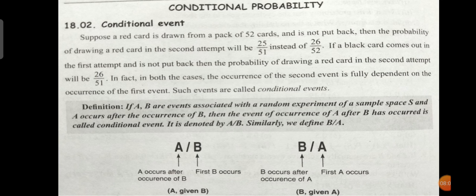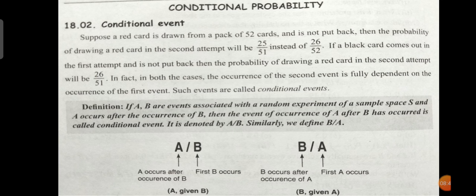If A and B are events associated with a random experiment of a sample space S, you know what a sample space and a random experiment are. If the event A occurs after the occurrence of the event B, then the event of occurrence of A after B has occurred is called a conditional event.